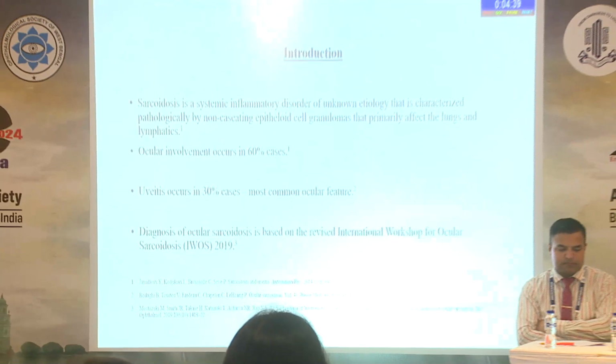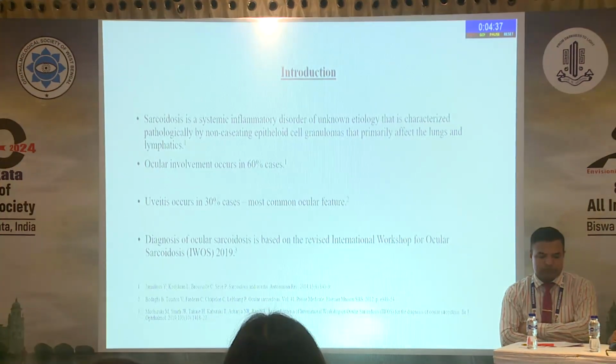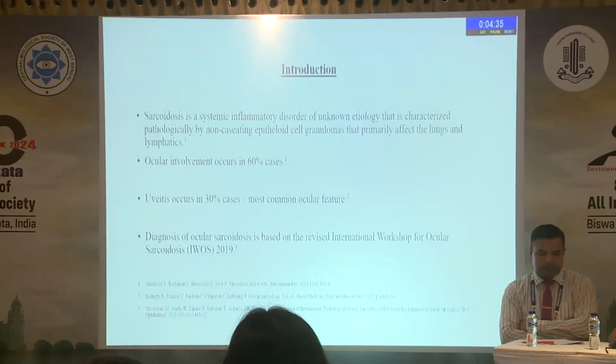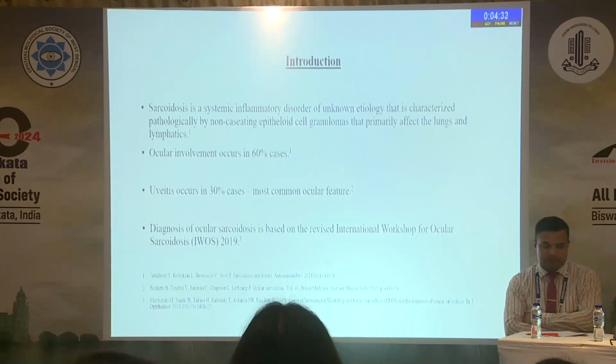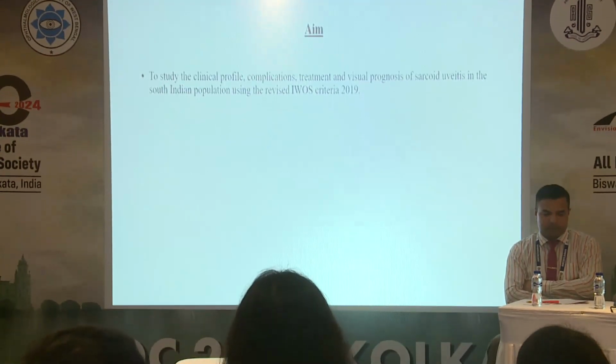Sarcoidosis is a systemic inflammatory disorder of unknown etiology characterized by non-caseating granulomas that primarily affect the lungs and lymphatics. Ocular involvement is seen in around 60% of sarcoidosis cases, of which uveitis is the most common feature, seen in 30% of cases. Diagnosis of ocular sarcoidosis is based on the revised AIOC criteria established in 2019.